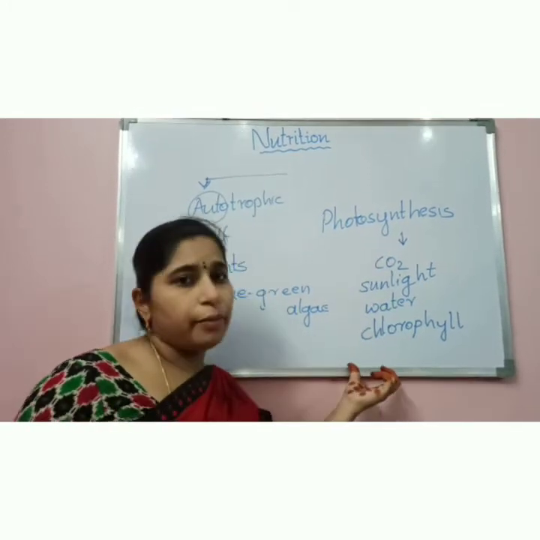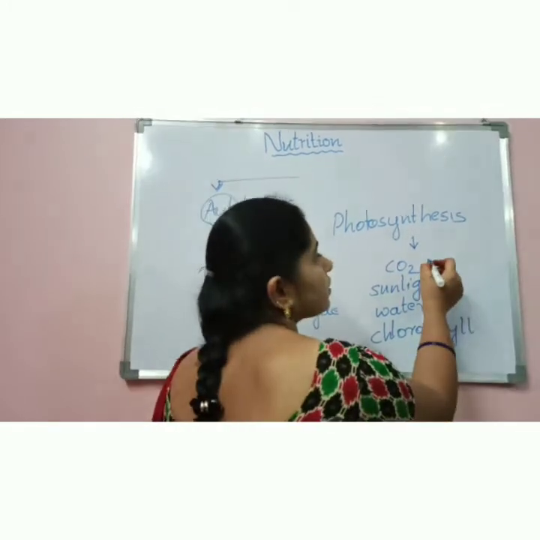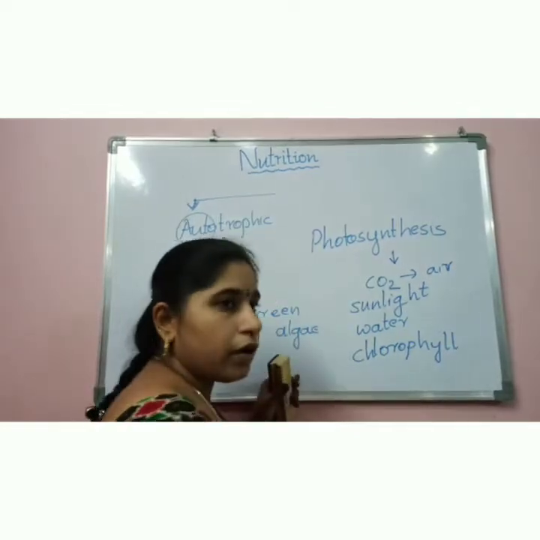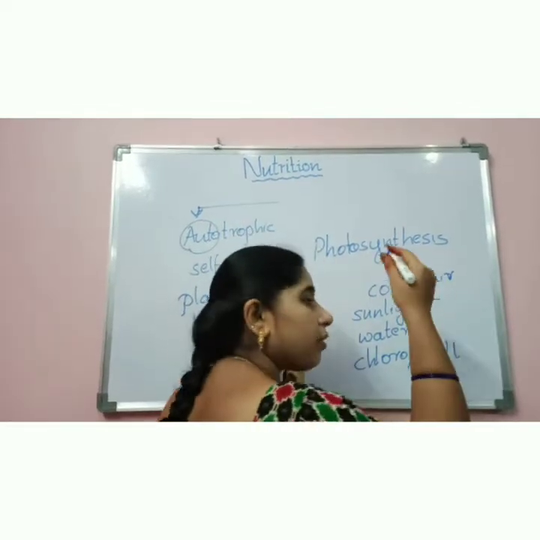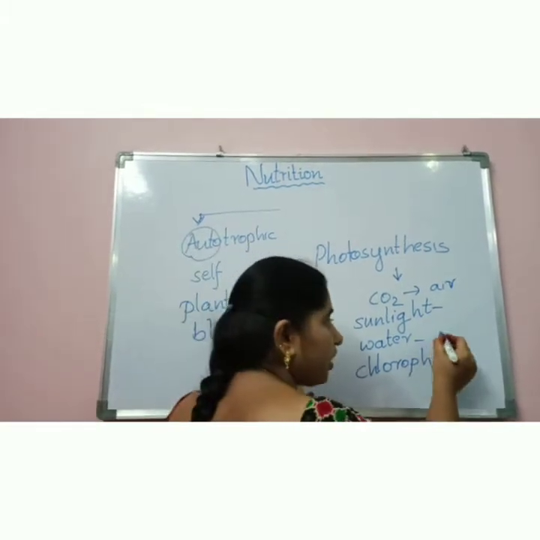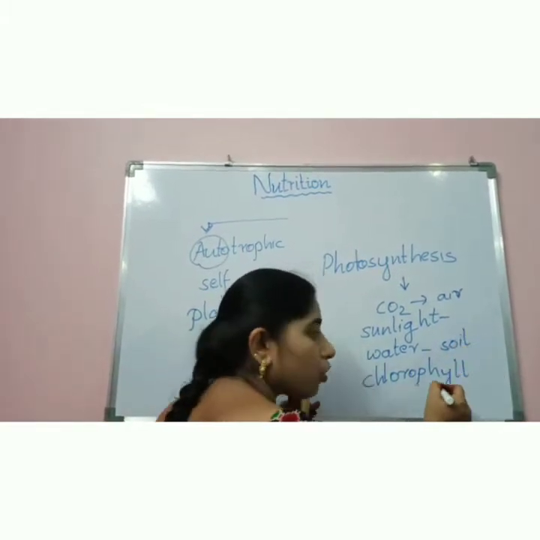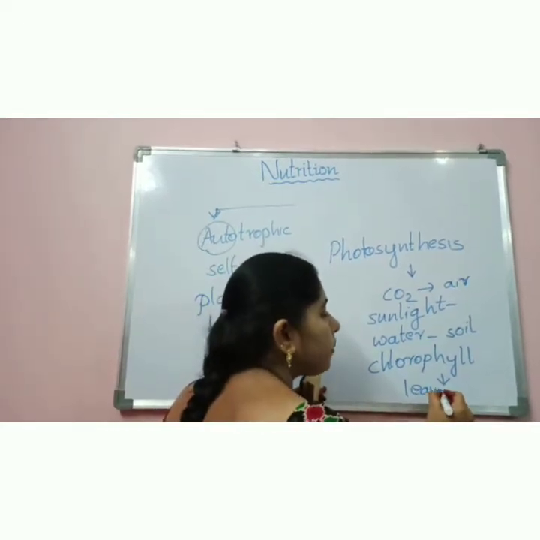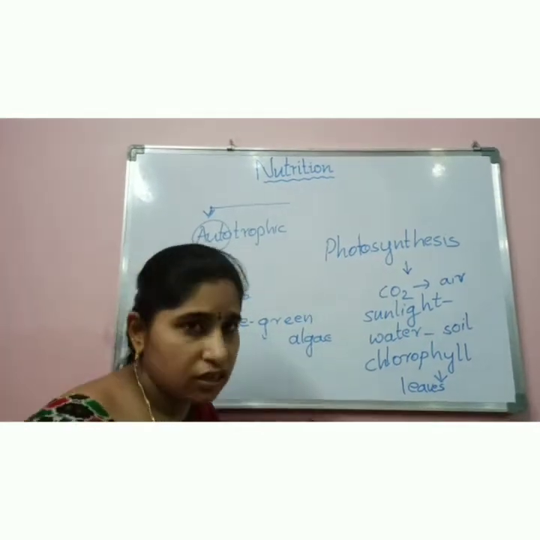So where are these coming from? The plant will take the carbon dioxide from the air. Sunlight we get from nature. Water we get from the soil. Chlorophyll is already present in the leaves. So these are the raw materials.